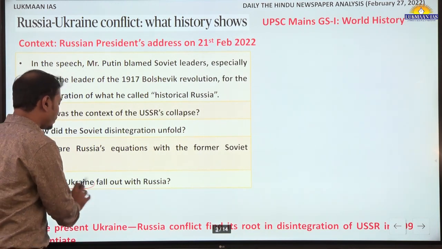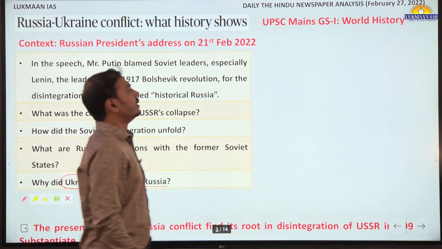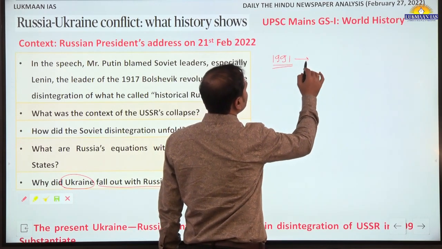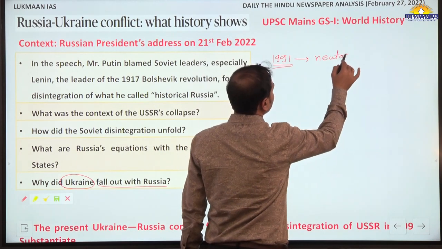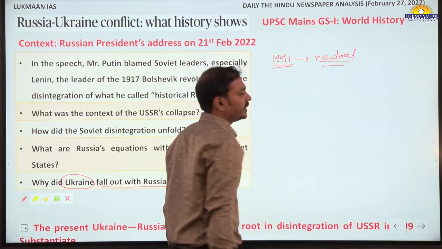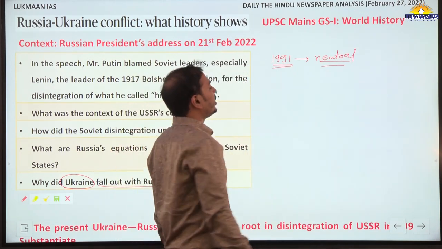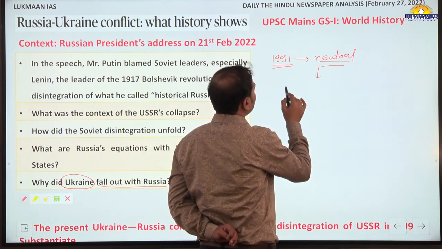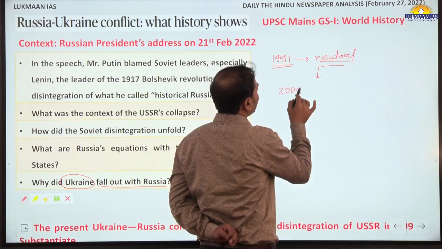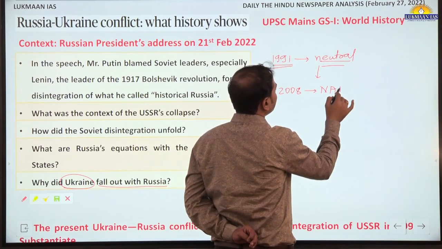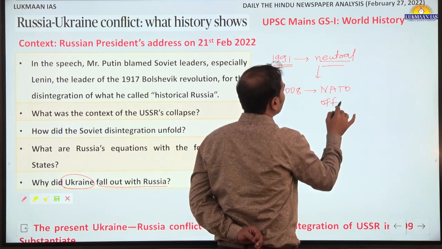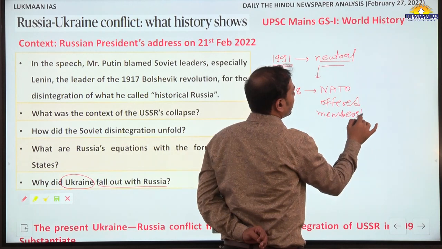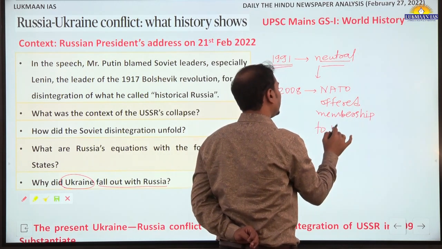Now, why did Ukraine fall out of Russia? When it got separated in 1991, it was largely a neutral state. In the initial times it was largely neutral, but later on, in 2008, NATO offered membership to Ukraine and Georgia.